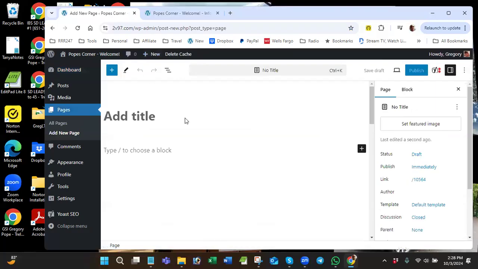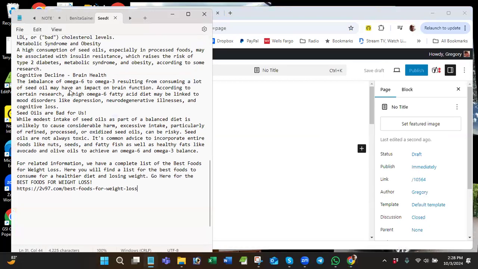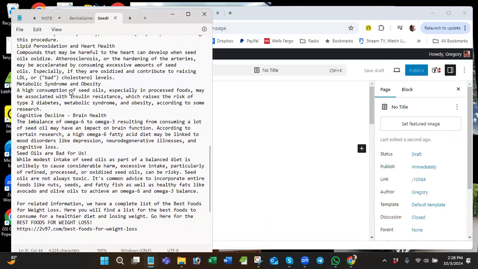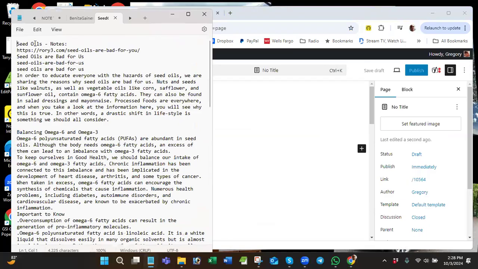All right, so now all I got to do is pull up my information here, seed oils. And I've already organized everything here. So it's going to be seed oils are bad for us. Rory's page is seed oils are bad for you. So I'm just going to take a little creative license and make mine a little different.